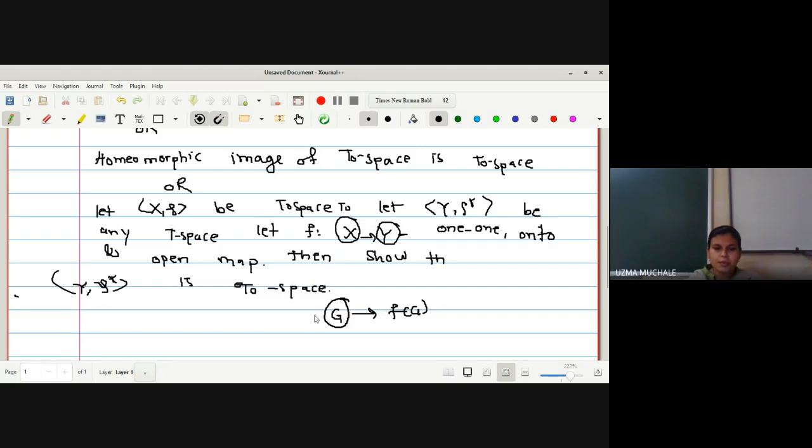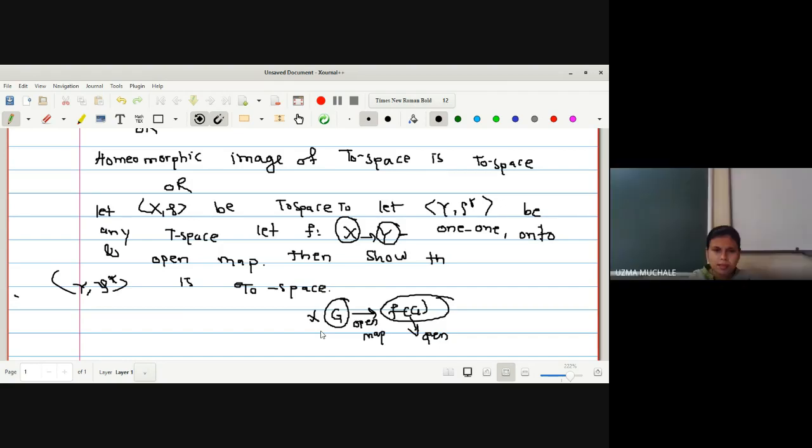If G is any open set in X2 and I say f is an open map, what do you mean by open map? Without knowing the nature of f of G, or what the elements in f of G are, without knowing anything, we can say directly this is also open, right? So we have been given that f is a 1-1 onto open map. Then what is our aim? Simply we have to show that Y2 star is also a T0 space. Have you understood the statement?